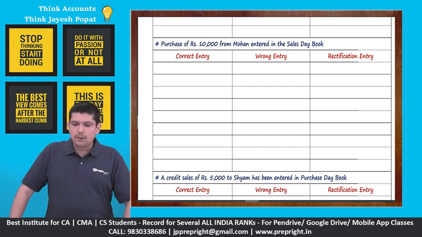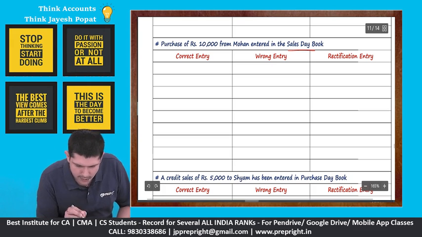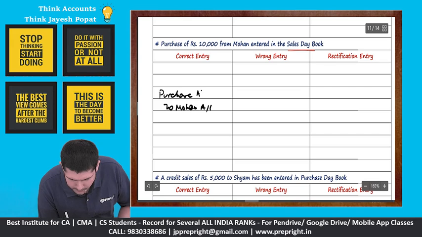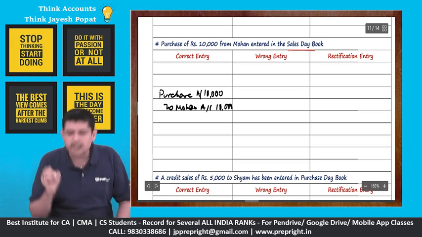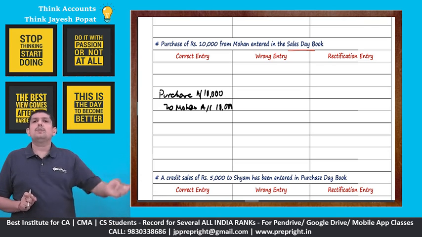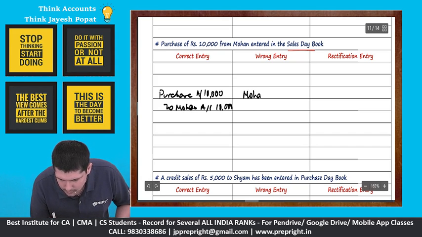Purchase of 10,000 from Mohan entered in the sales day book. See, actually this is a purchase. So for purchase we pass an entry, purchase account debit to Mohan account. But since this purchase has been recorded in the sales day book, it will go to the sales account, and from the sales day book it will go to the debit of Mohan account. So the wrong entry is Mohan to sales 10,000.